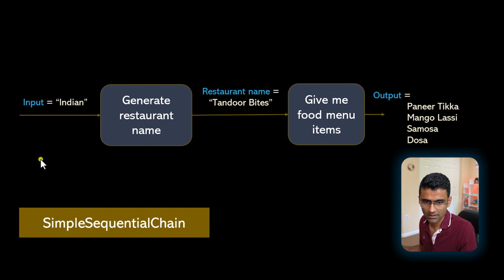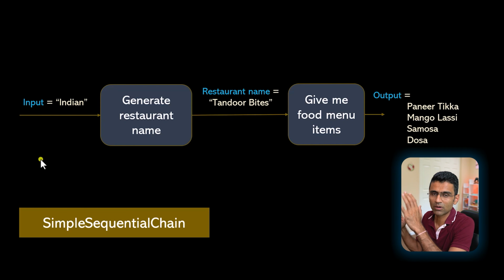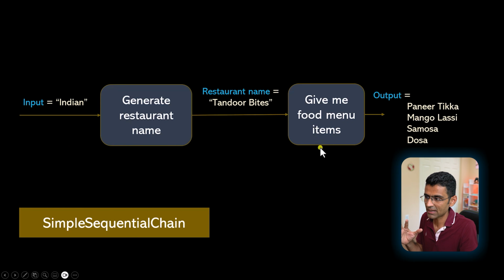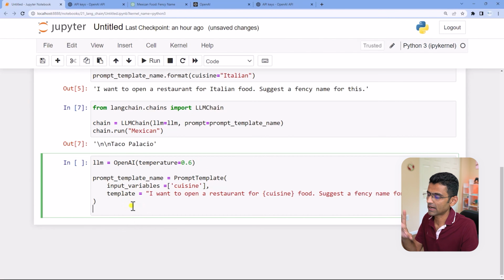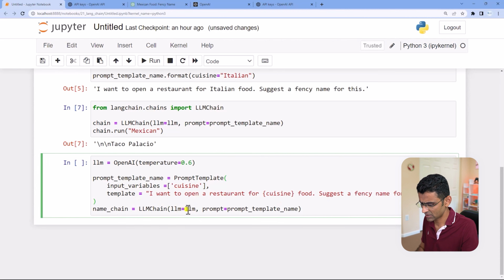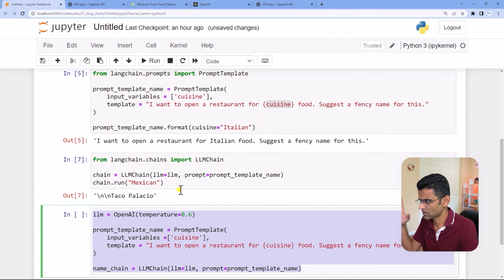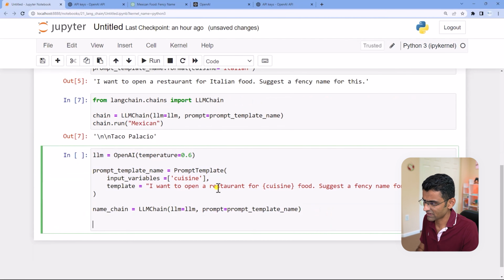And let's code that up. But just to clarify the idea here, you have one input and one output, and you can have intermediate steps where the input of the second step is the output of the first step. It is as easy as that. So here, once again, I'm generating everything from scratch. I have generated the name chain the same way that we did before. This is the exact copy paste of the previous code, so nothing fancy here.